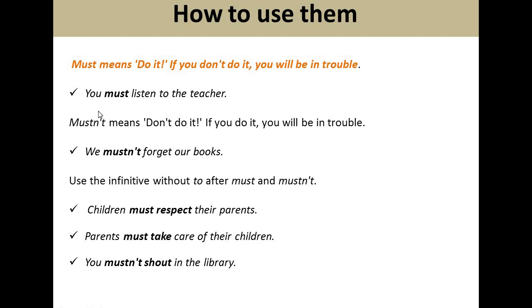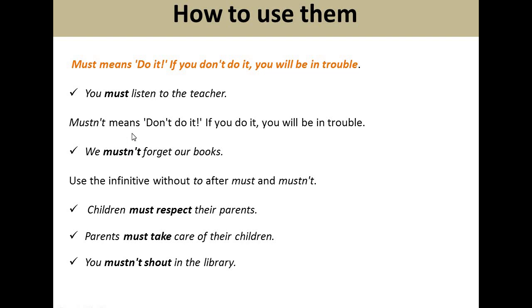Mustn't means don't do it. So mustn't is the opposite of must, and it means don't do it. And if you do it, you will be in trouble. So here, must, you should or you must do it, and if you don't do it, you will be in trouble.